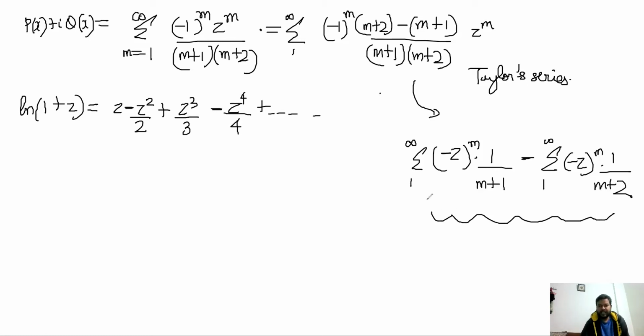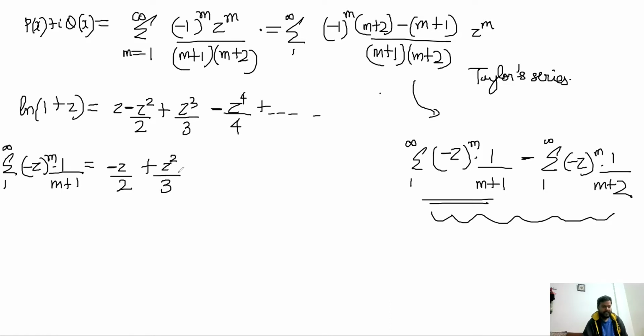Now we'll focus on each individual part, right? If you think about it, take the summation from 1 to infinity of (-z)^m times 1/(m+1), and write down the first few terms of this series. It looks like this: minus z/2 plus z²/3 minus z³/4 plus z⁴/5 and so on.